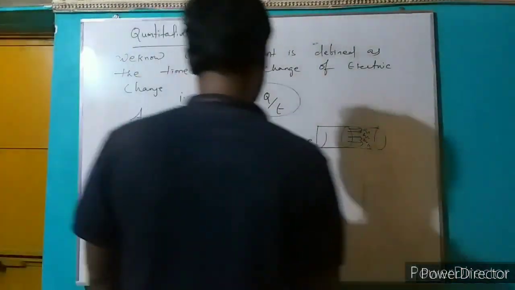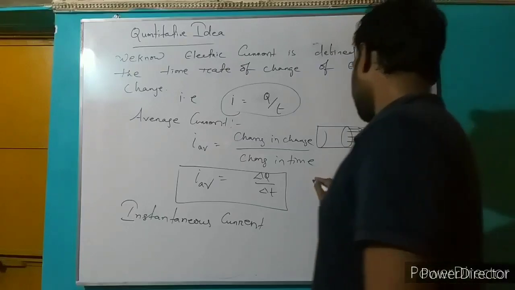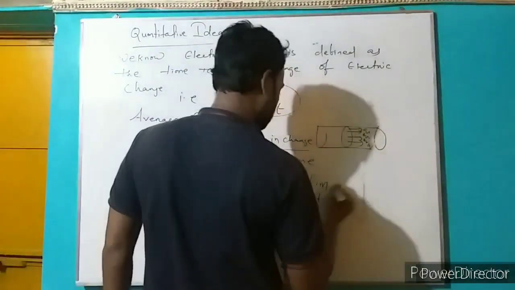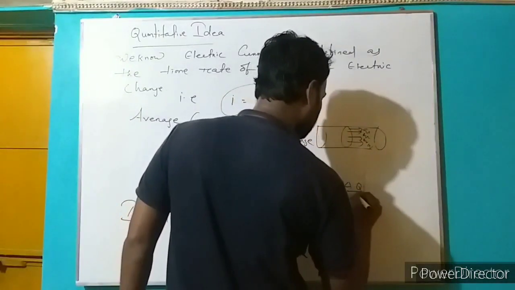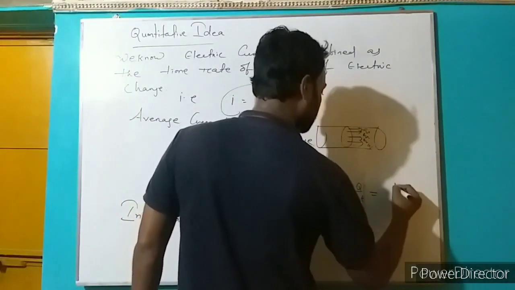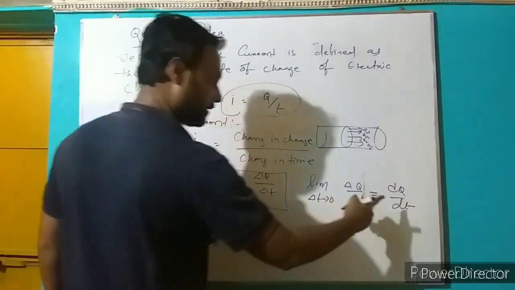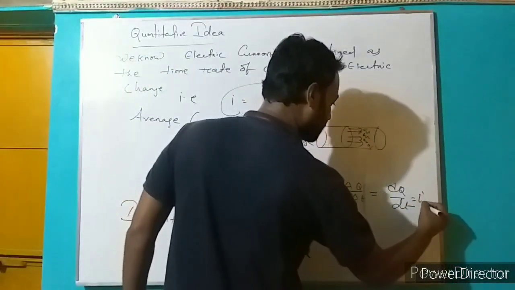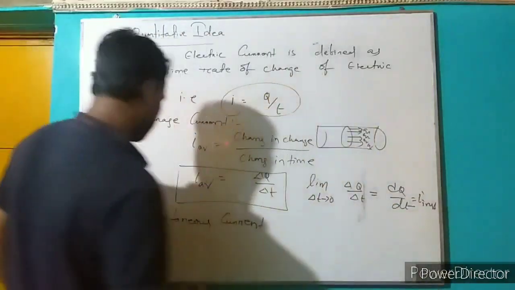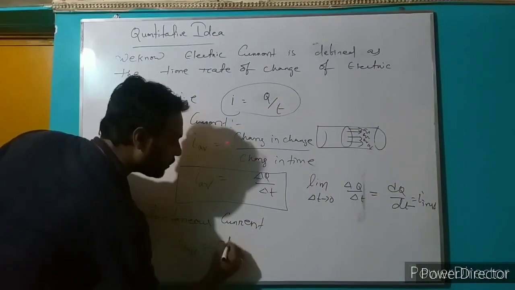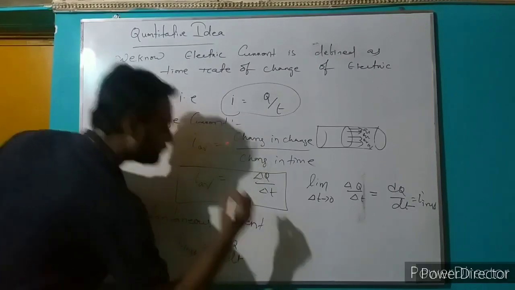If in average current we take the limit, delta t tends to 0, then delta q by delta t behaves as dq by dt, which represents a current that is known as I instantaneous. So I instantaneous equals dq by dt.